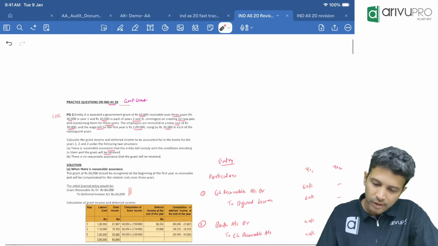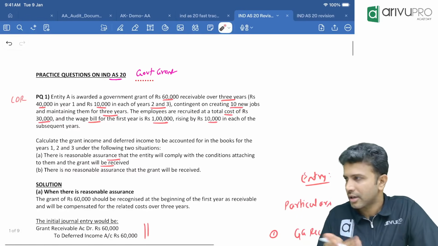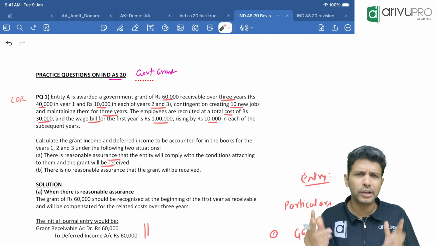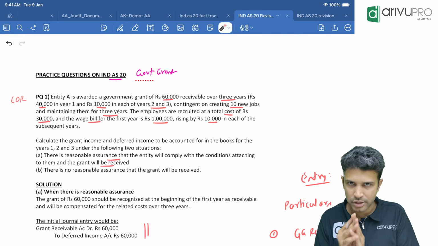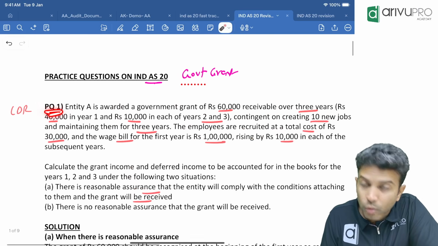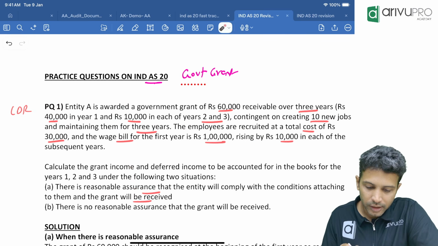So let's look at this question and redo the whole thing instead of trying to see what changed. Let's solve it fully so that it becomes a little easy for all of us to get a grasp on it. Okay. It's practice question 1, an LDR question by the way.